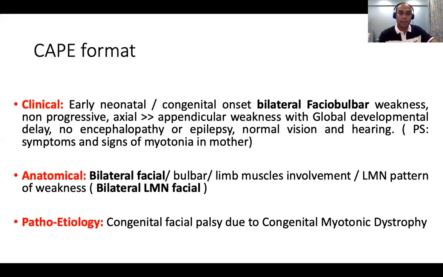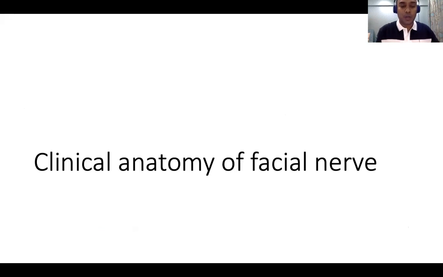So, a very quick and simple clinical anatomy of the facial nerve. Even if I don't go to the next slides, we know that the facial nerve nucleus is in the pons. It comes out of the pons, goes through the ear canal, comes out of the ear canal and reaches the parotid. So from the nucleus to the face, it is unilateral; that is, it supplies the same side.